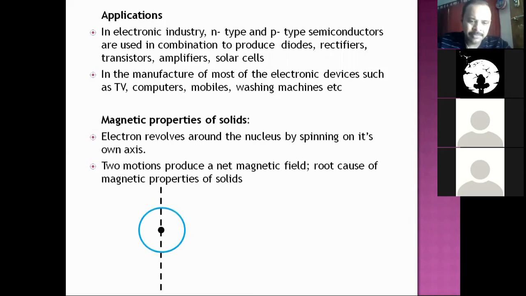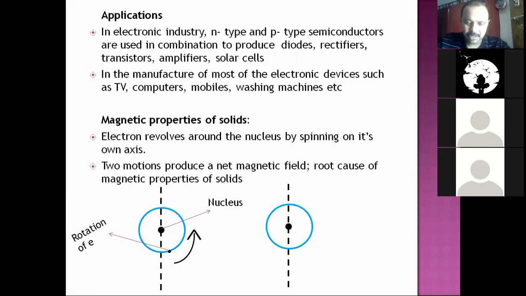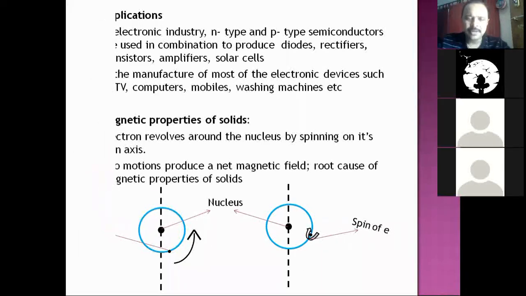This is an atom with an orbit. This is the nucleus, and this is the electron. This indicates rotation of the electron around the nucleus, which can develop a magnetic field in that direction. Similarly, this is again the nucleus, and the electron has spin. This also can give a magnetic field: spin of the electron. So rotation of the electron and spin of the electron.